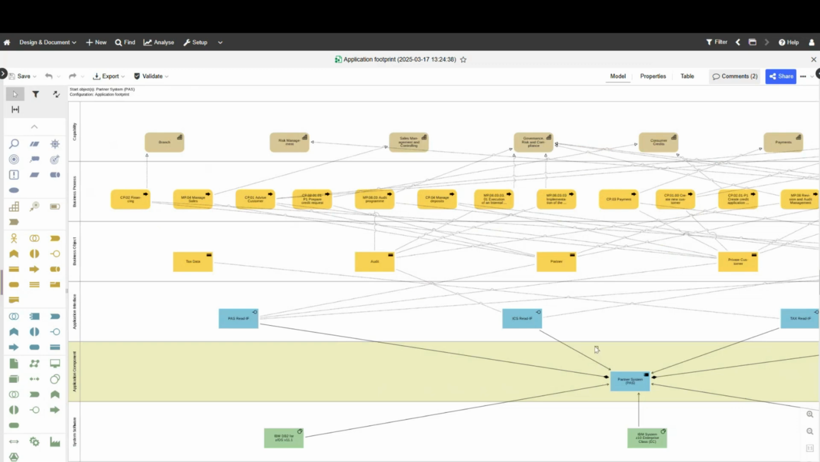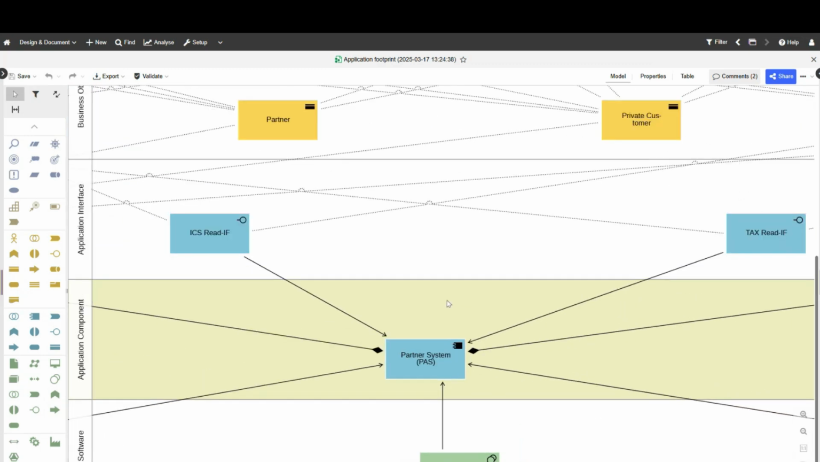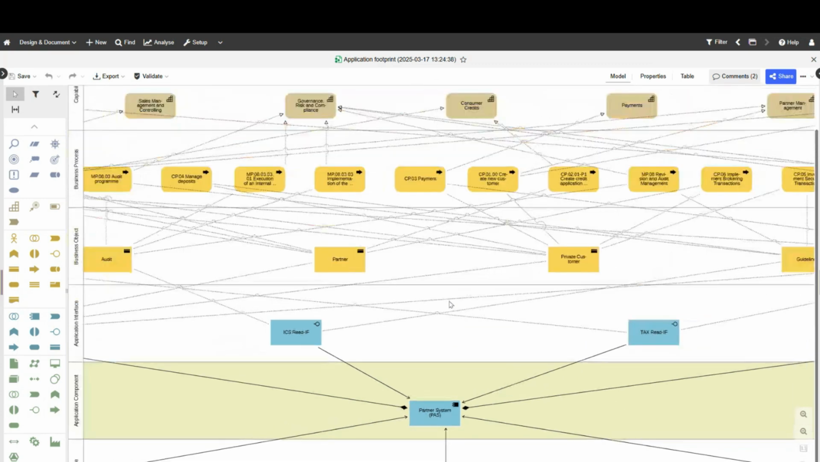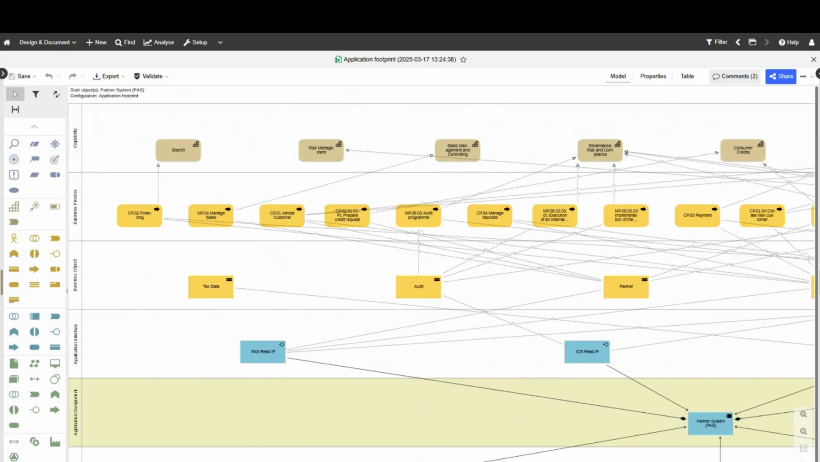So you see down here, this is my application partner system, and it is connected, realizing, providing interfaces to these processes here and these capabilities up there, right? So it is quite an important application in my infrastructure. Why is this information presented? Because we predefined the template to show me capabilities, business processes, business objects, application interfaces. It could also be a completely different template.